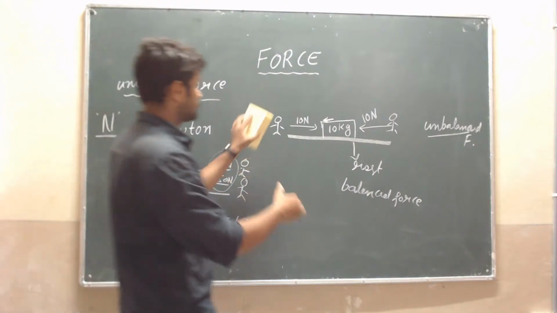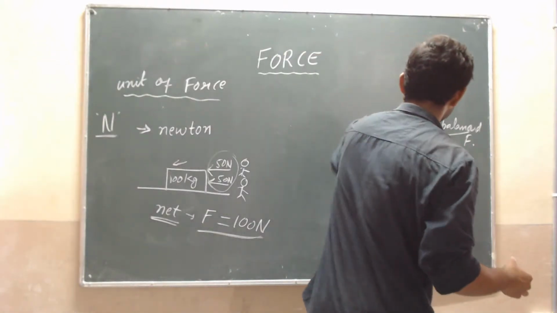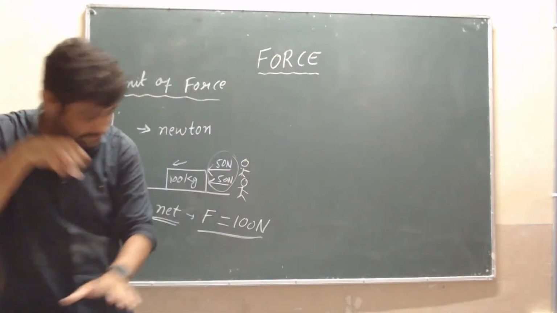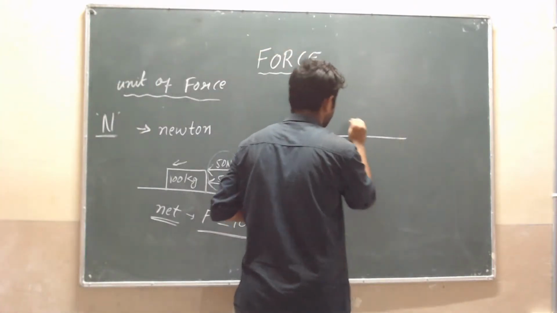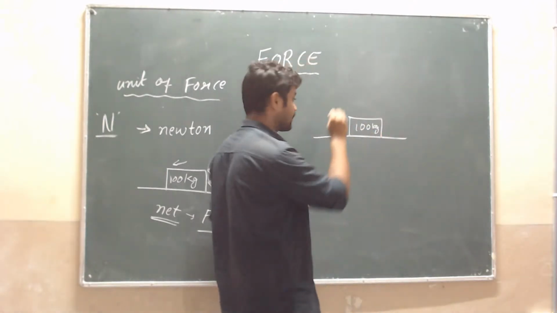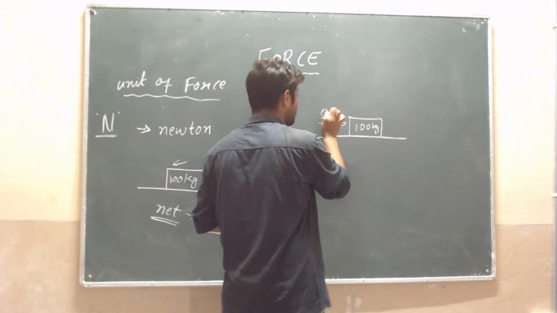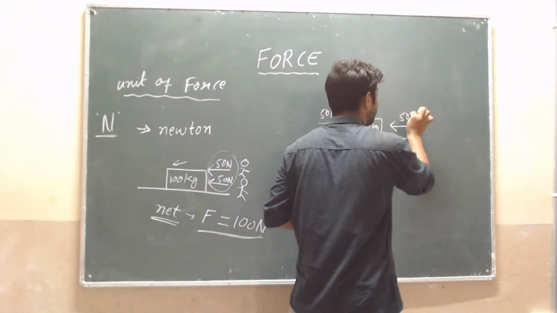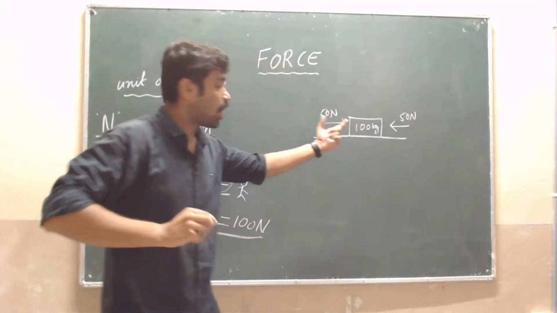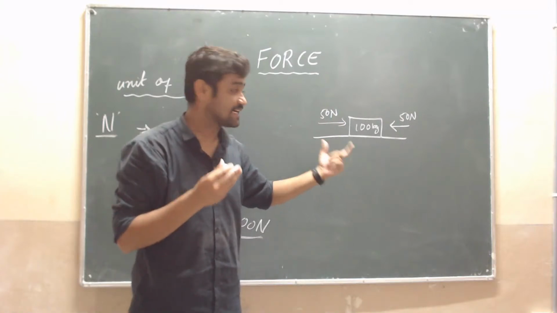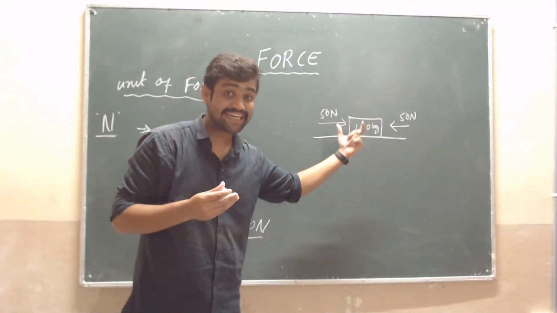Suppose we take one more condition, the same 100 kg object. Here a person is applying 50 Newton force and from here he is also applying 50 Newton. Will the object move? No sir, because it is a balanced force. That's why the object will be in rest position.